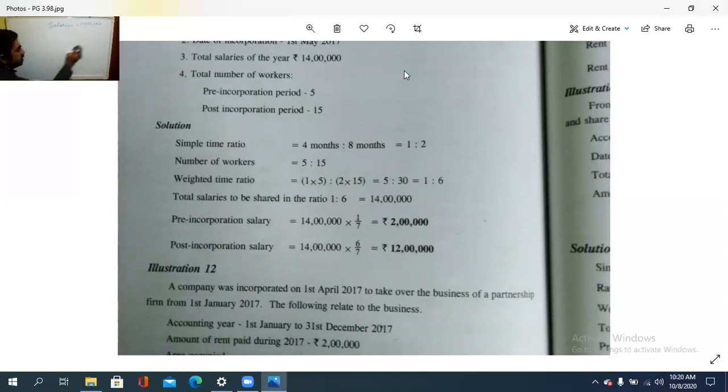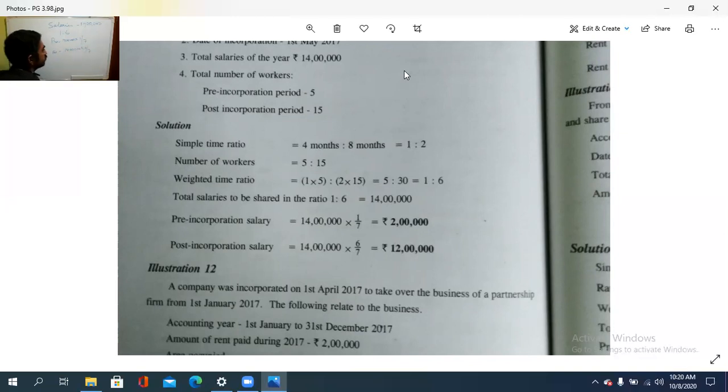So total salary is how much? 14 lakh. This 14 lakh is to be shared among 1:6 ratio. That is pre-incorporation period, that is 1/7, and post-incorporation period it is 6/7. So pre-period it is 14 lakhs into 1/7, and here post it is 14 lakh into 6/7.